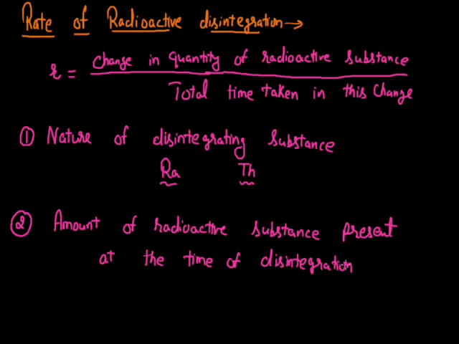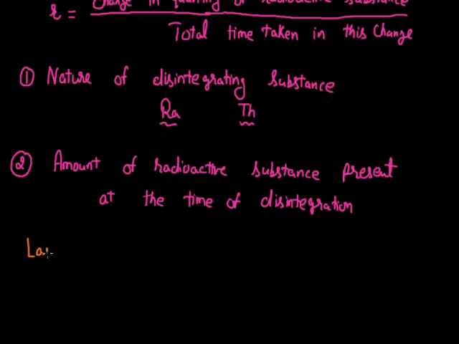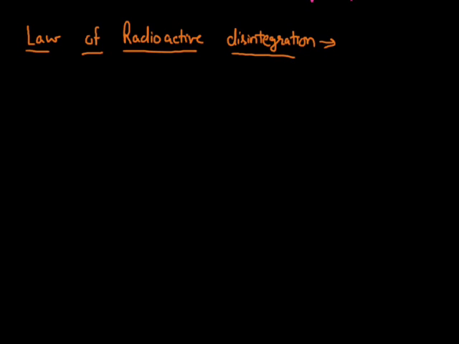Here we will be discussing the second factor in detail, and this is studied under the heading of the law of radioactive disintegration. This law of radioactive disintegration was proposed by two scientists. The names were Rutherford and, the same one we read in the group displacement law, Soddy. So the scientists were Rutherford and Soddy.